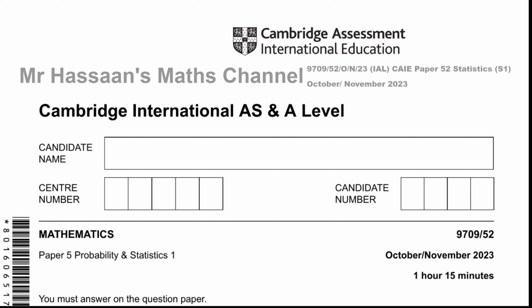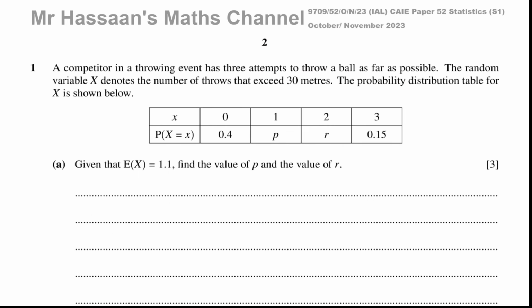All right, so I'm going to start with question number 1, which is about discrete random variables. A competitor in a throwing event has 3 attempts to throw a ball as far as possible. The random variable X denotes the number of throws that exceed 30 meters. The probability distribution table for X is shown below. So here we've got the table. We've got the possible values of the discrete random variable, and these are the probabilities of each of those particular outcomes. So you have 3 attempts.